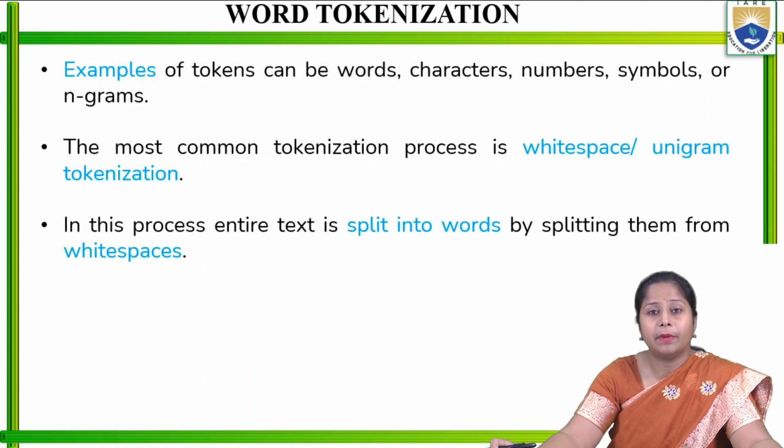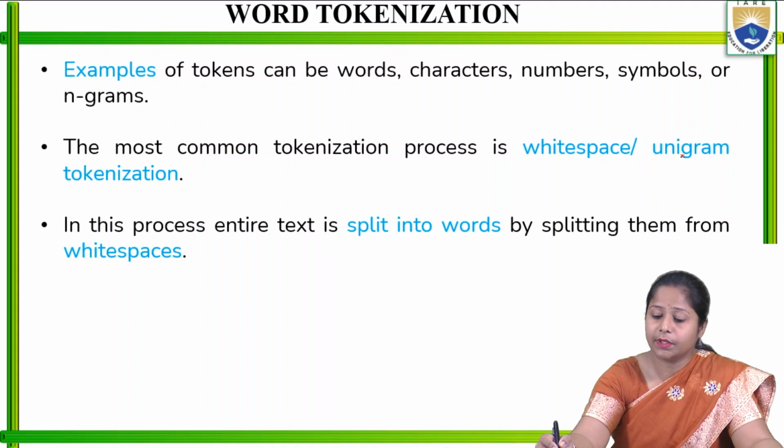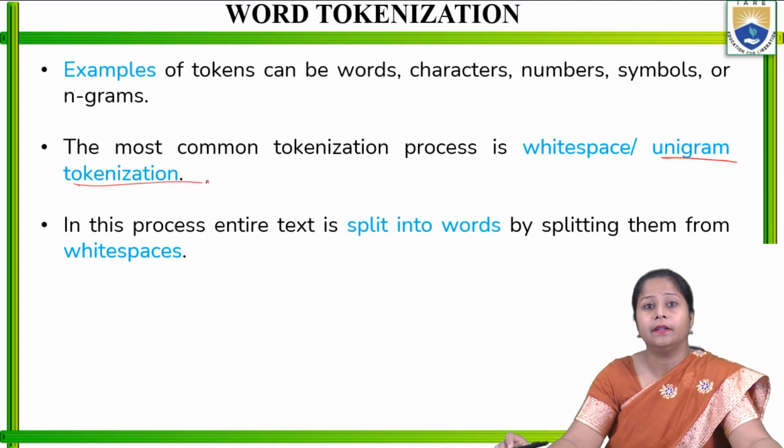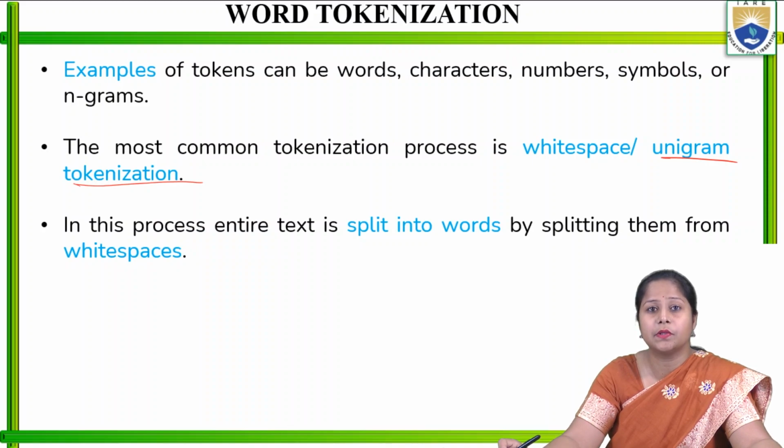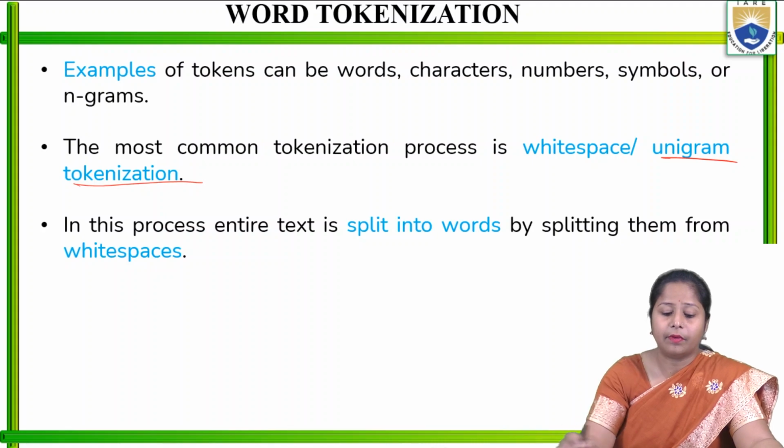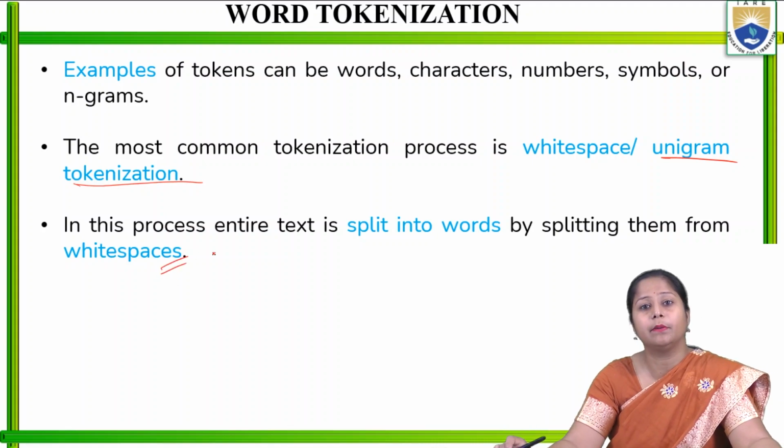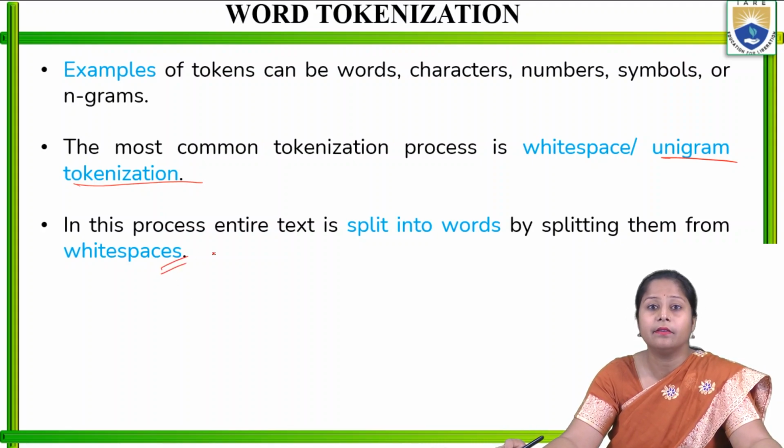The most common tokenization process is whitespace or unigram tokenization. Whenever we are using a tokenization method, we use this widely. In this process, the entire text is split into words by splitting at white spaces. So whenever white space is there, it will be split as a word. We most commonly use this in the English language.